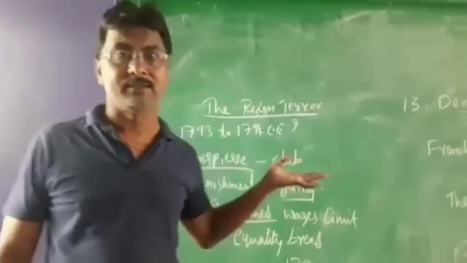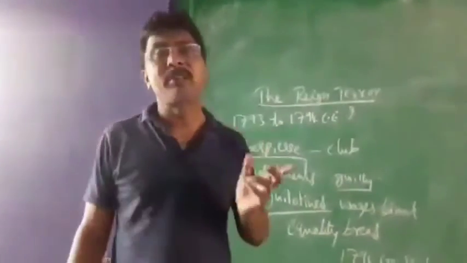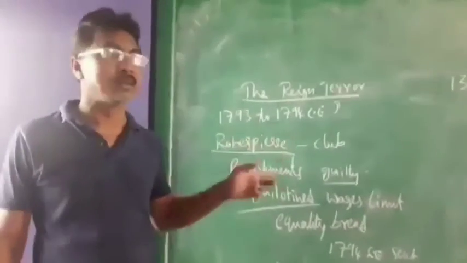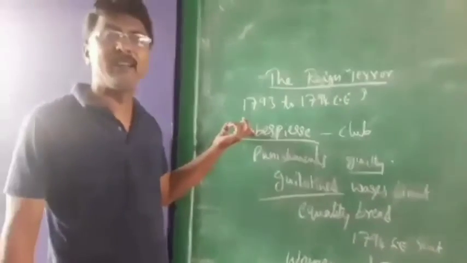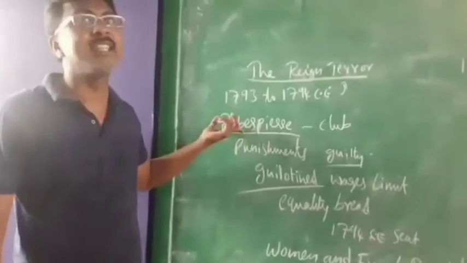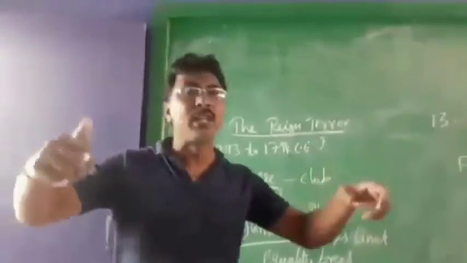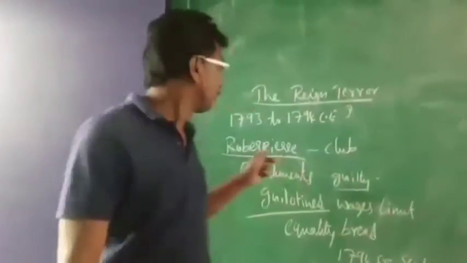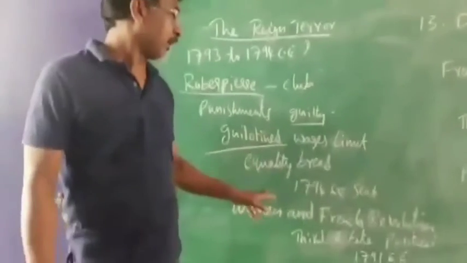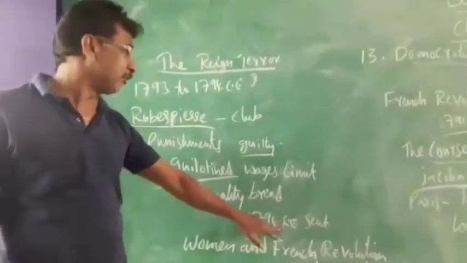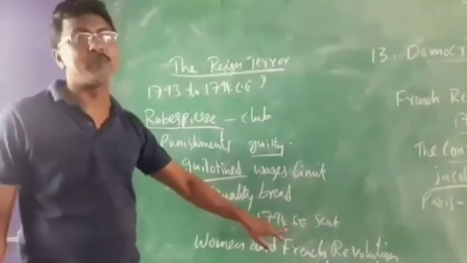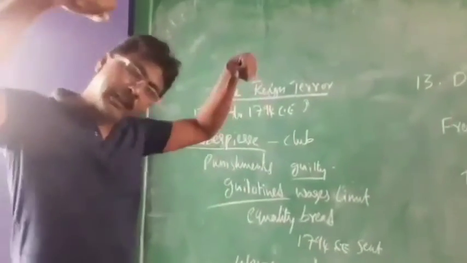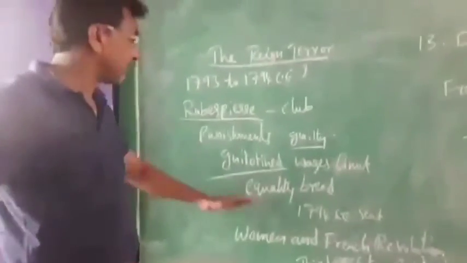But at last, what happened? The court punished Robespierre. They gave him a death sentence. Where he used to execute people by guillotine, in that same way he was killed. Robespierre was killed by the guillotine. That punishment happened in 1794. In 1794, Robespierre got a punishment from the court, so for him also they used the guillotine. And that is about that.